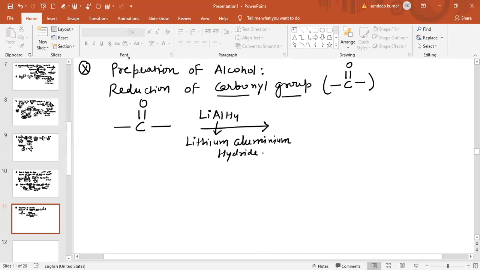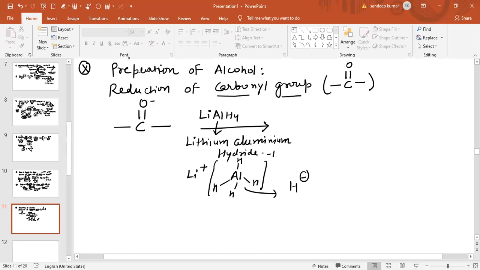Now you can see the bond will break in this way. This is Li positive and AlH4 minus. This AlH4 minus basically supplies the hydride ion.